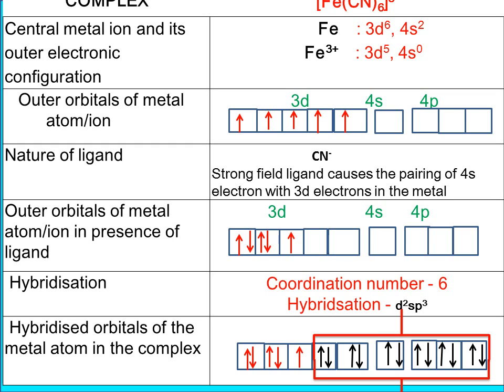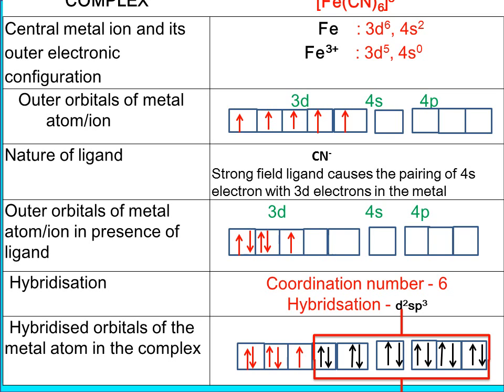Now the outer orbital metal ion will have all 5 electrons singly occupied in the 3d orbitals. 4s and 4p are vacant. Which is the ligand? CN-. What type of ligand is it? It is a strong field ligand. What does it do? It causes pairing of electrons, either 3d orbital electrons or 4s electrons. Here only 3d electrons are there, so it starts pairing the electrons. What will happen?